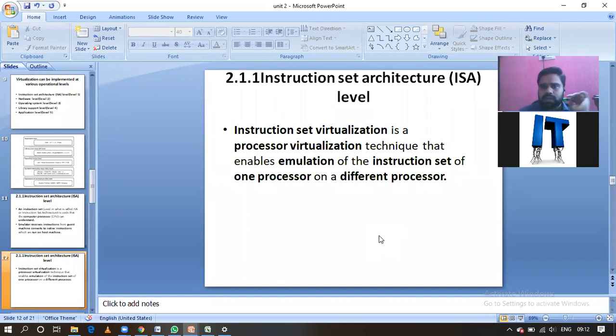The emulator task is like that: it converts the instruction set of one processor to another processor. Why is it converting, guys? Because each and every processor has a separate instruction set. An instruction set written on the guest machine cannot be understood by the host machine. That is why an emulator is needed, to convert from the guest machine instruction set to the host machine instruction set, so the host machine can easily understand it. Because the emulator has already converted it, it will then execute. This is level 1.